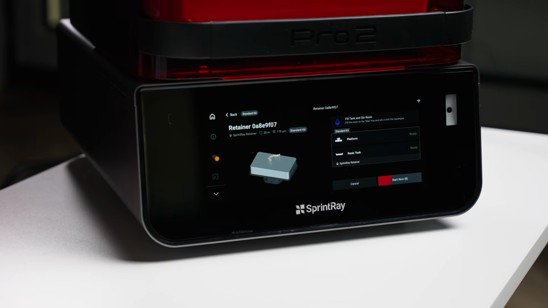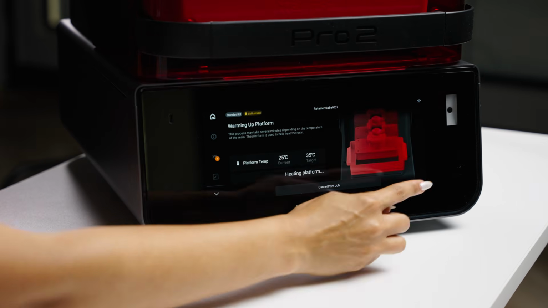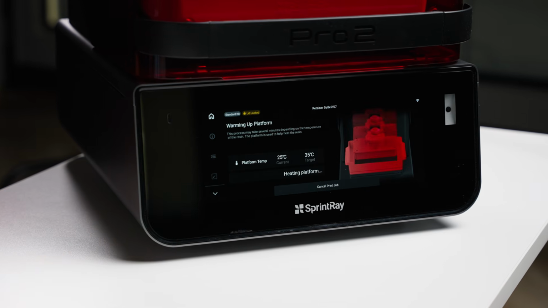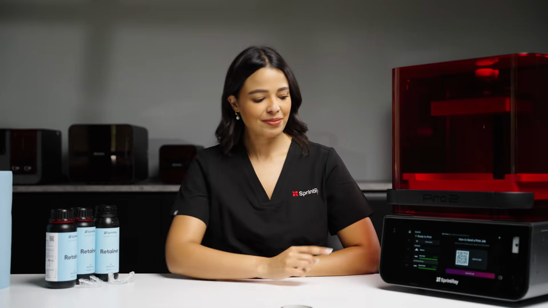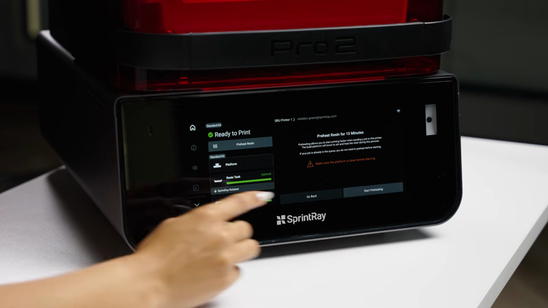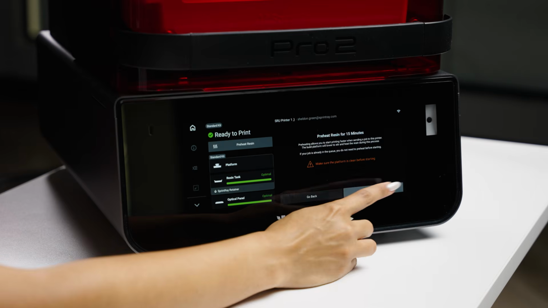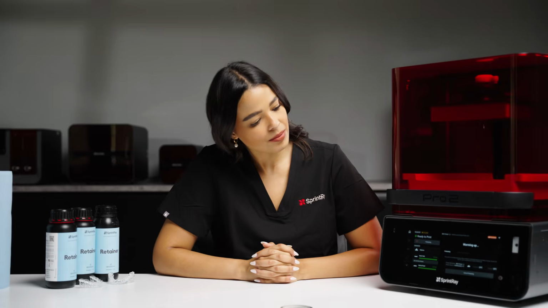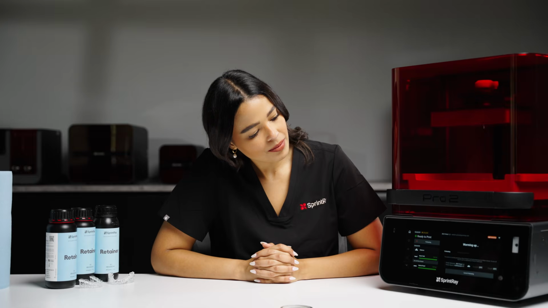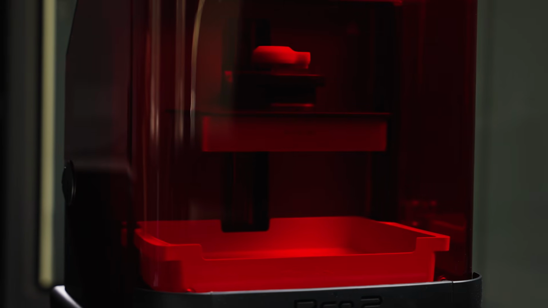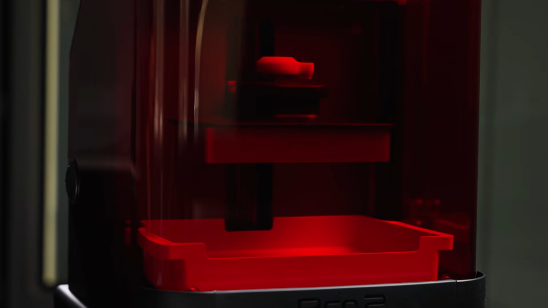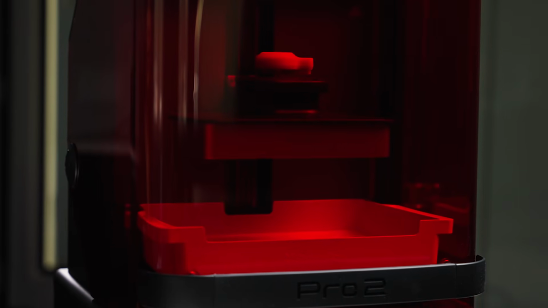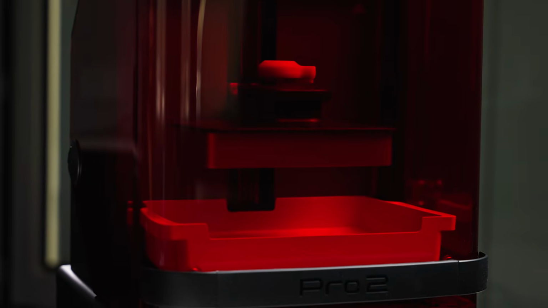Your printer will begin with a preheating cycle. The build platform will lower to stir and heat the resin during this process. To manually preheat resin, simply select Preheat Resin from the home screen. Make sure the build platform is clean before starting. Once preheated, you have a 15-minute window to start the print before reheating. If a print is started after that 15-minute window, the printer will run another preheat cycle once the print job has started.